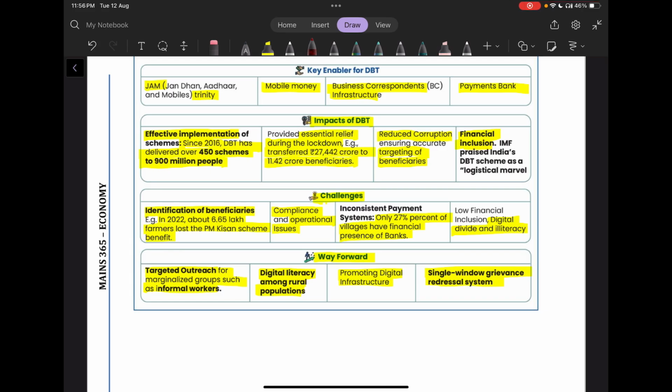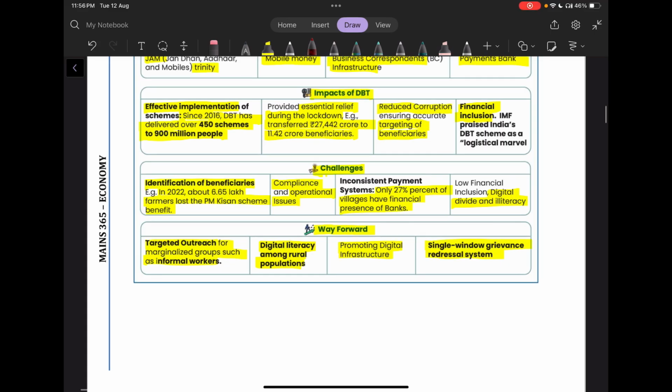There has also been essential relief provided during the time of lockdown. Around 27,442 crores were transferred to almost 11.5 crore beneficiaries directly to their accounts. Then the corruption rate has reduced.